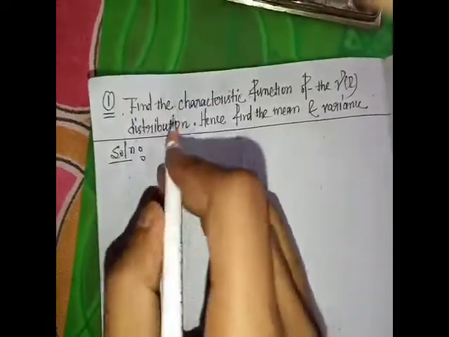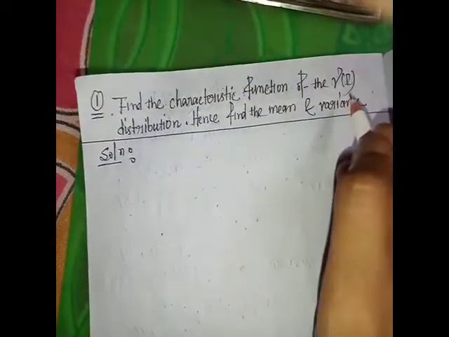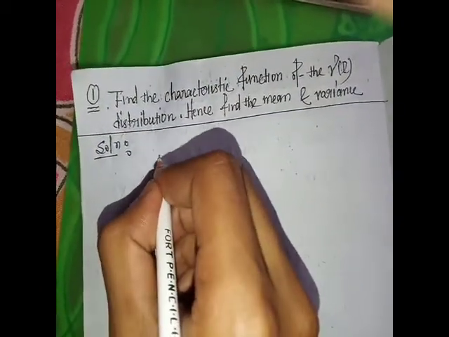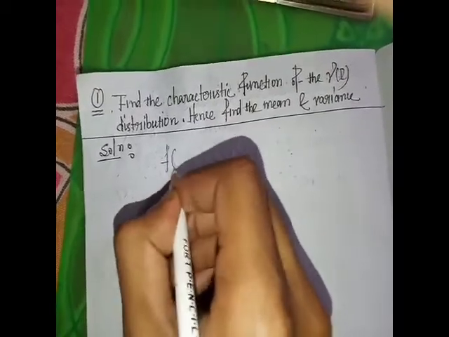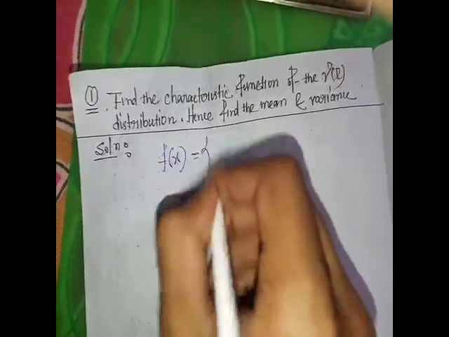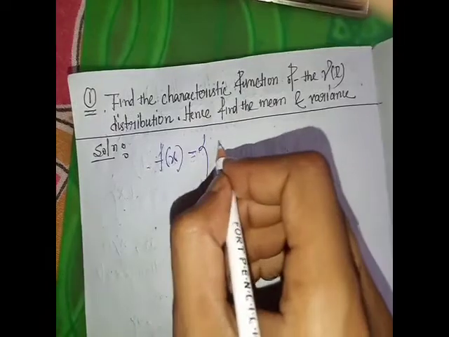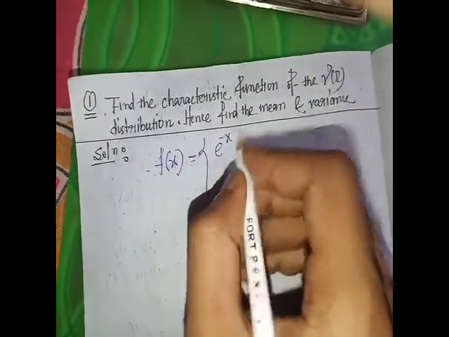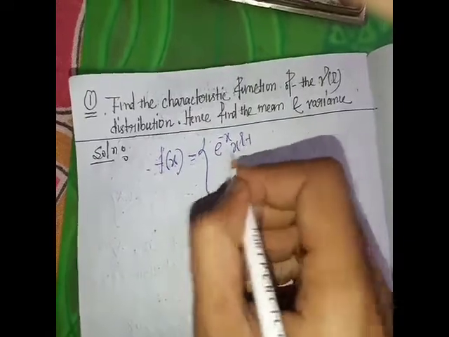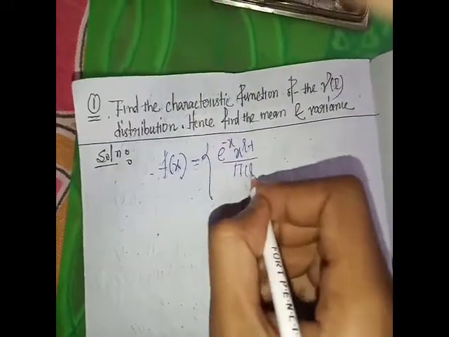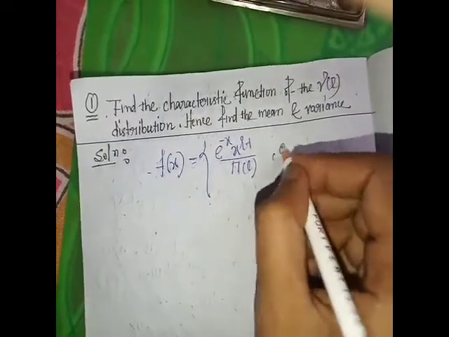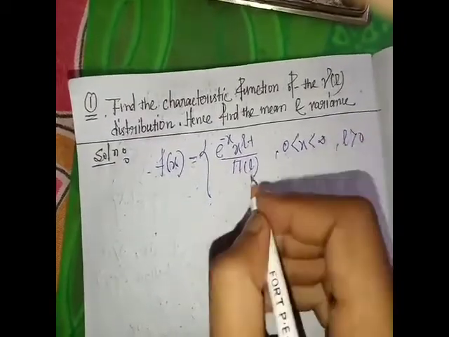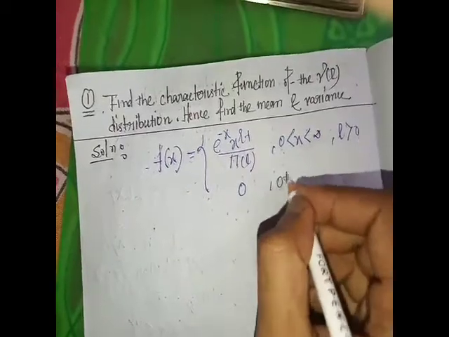Solution. So the PDF of the gamma L distribution is f of x equal to e to the power minus x, x to the power L minus 1 by gamma L, where 0 less than x less than infinity and L greater than 0, and 0 otherwise.